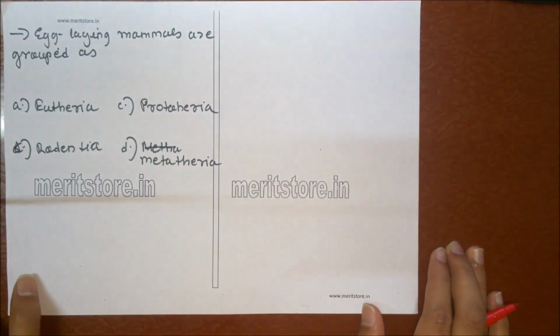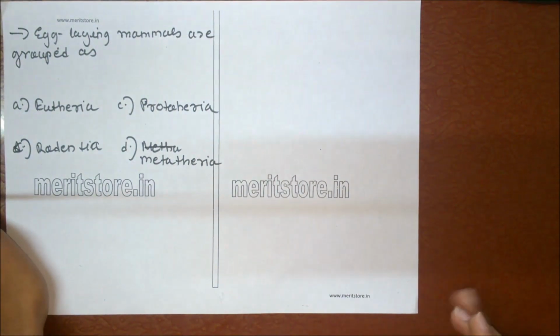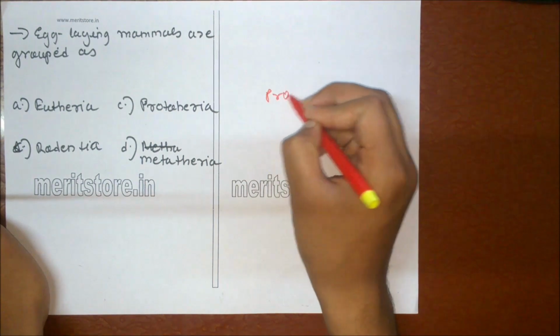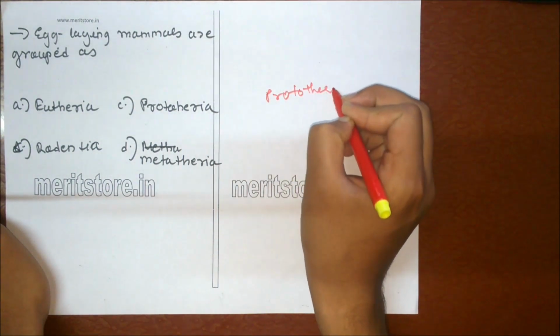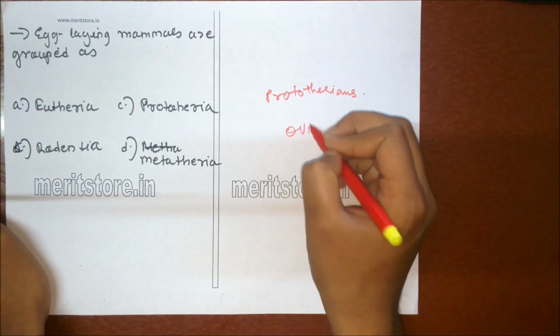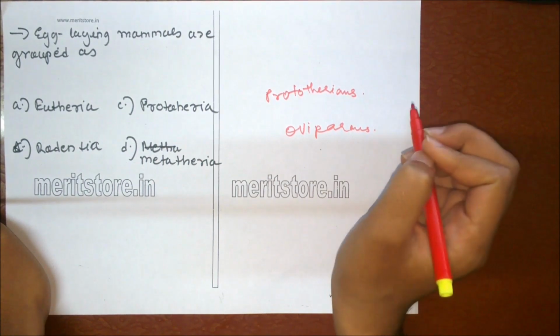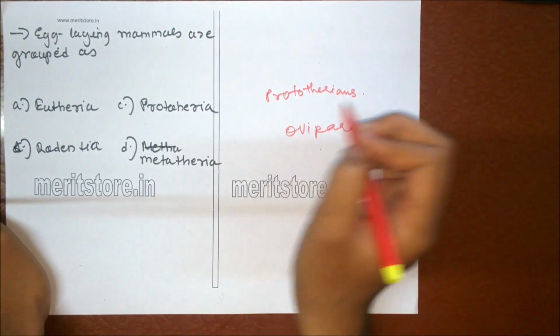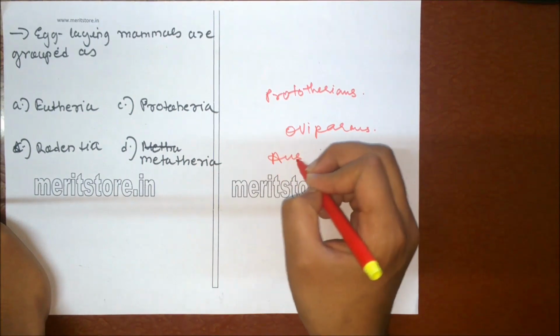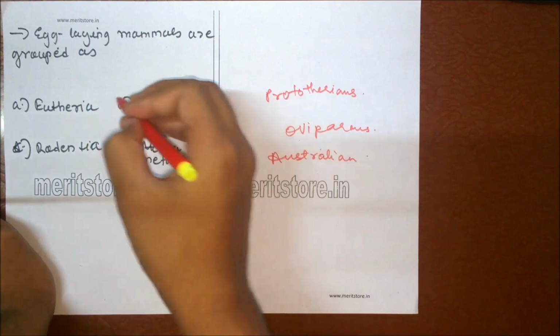Egg-laying mammals are grouped as A. Eutheria, B. Prototheria, C. Rodentia, D. Metatheria. Prototherians are primitive mammals, egg-laying mammals, oviparous mammals, reptile-like mammals, confined to the Australian region. So they are reptile-like mammals. Option B.